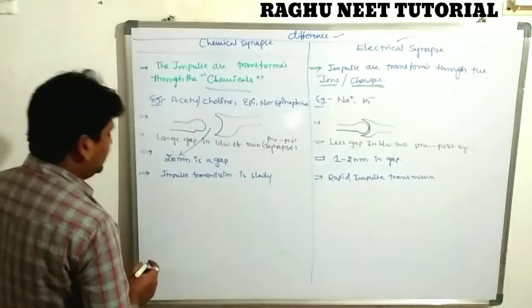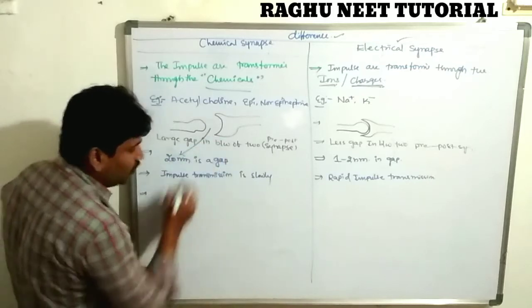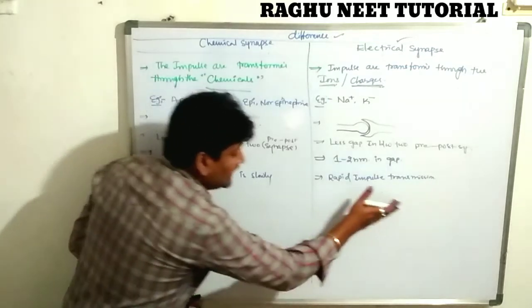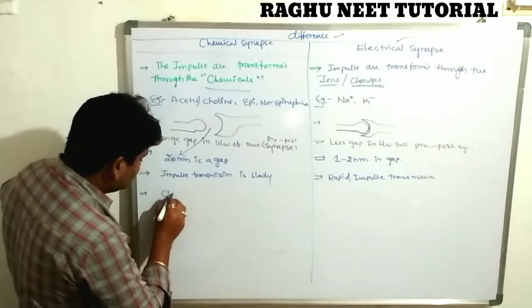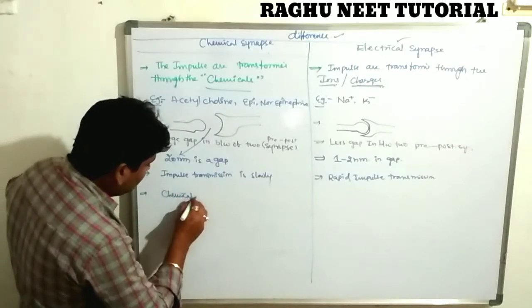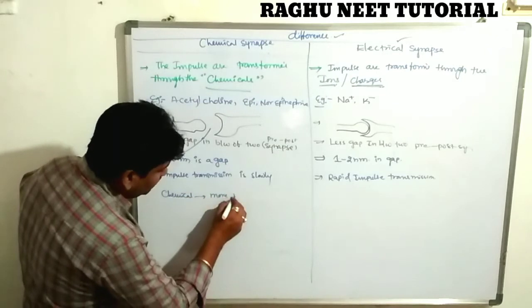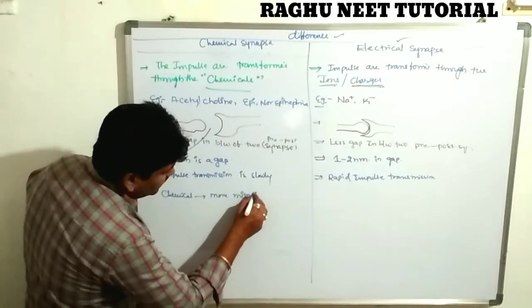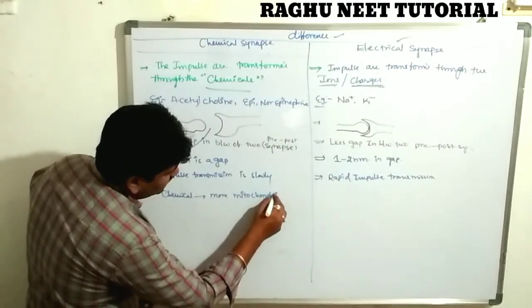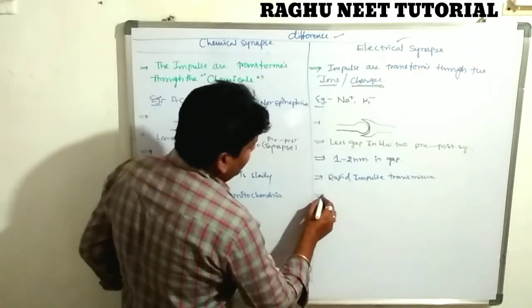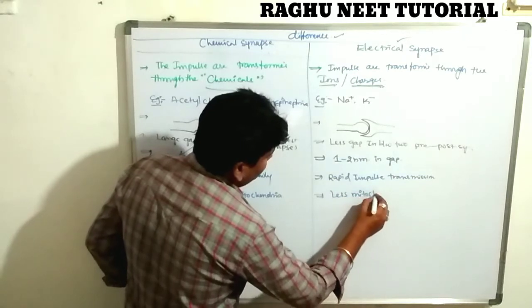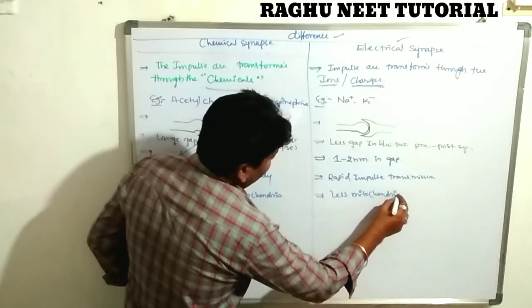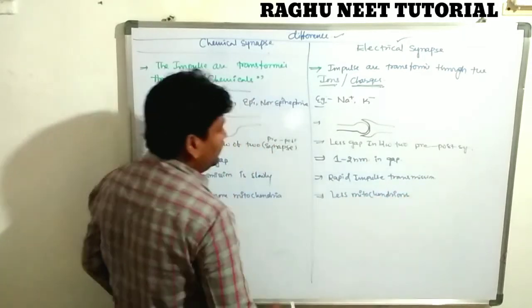Very important character: the chemical synapse contains more mitochondria, while the electrical synapse contains very little mitochondria. The complete detailed information, so listen carefully. Mitochondria are present.